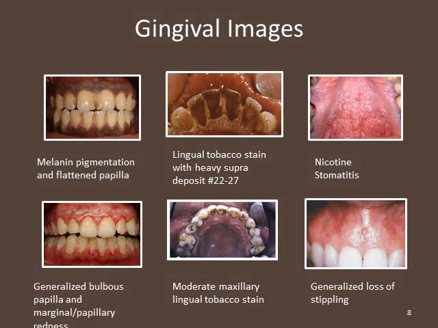On the second row, the far left, is generalized bulbous papilla and marginal and papillary redness. Then moderate maxillary lingual tobacco stain. And finally, on the bottom right is a generalized loss of stippling.